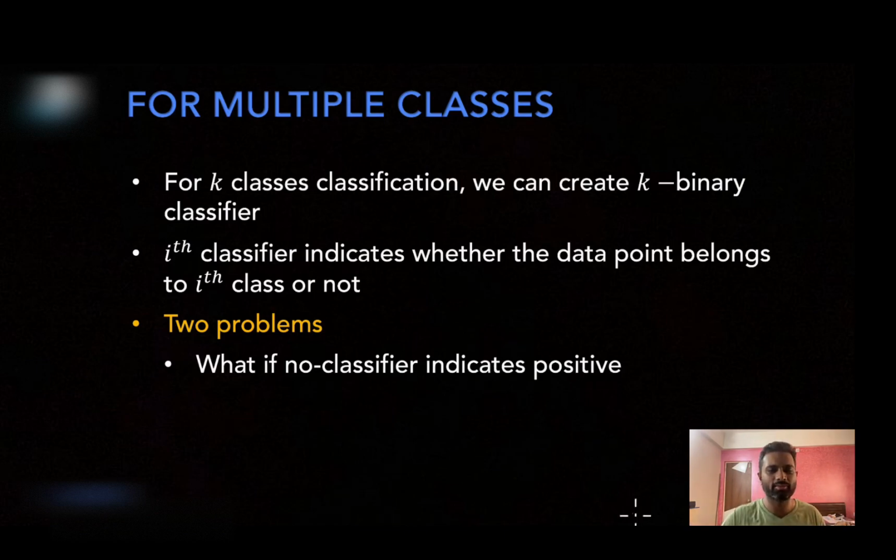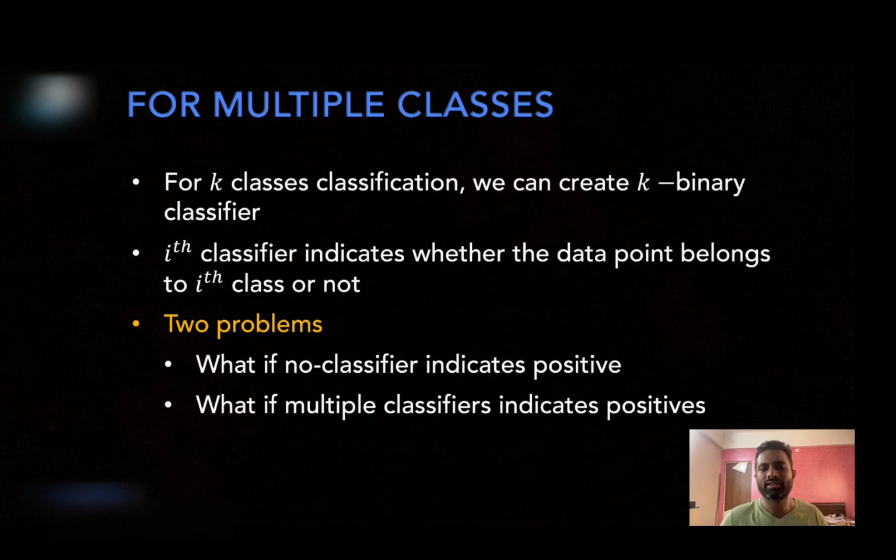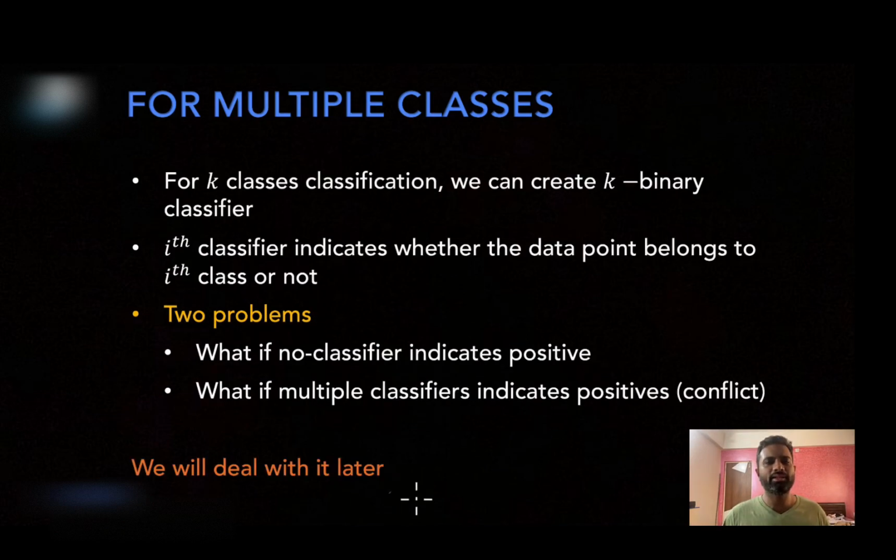That is one problem. Another problem is what if multiple classifiers say that this data point belongs to their class? You need to come up with certain strategies to deal with this kind of problem. But in general, you can create k binary classifiers and solve the multi-class problem. So binary classification is a very specific and simple case, so we will work only on binary classification. We will deal with the scenario of multiple classes later.